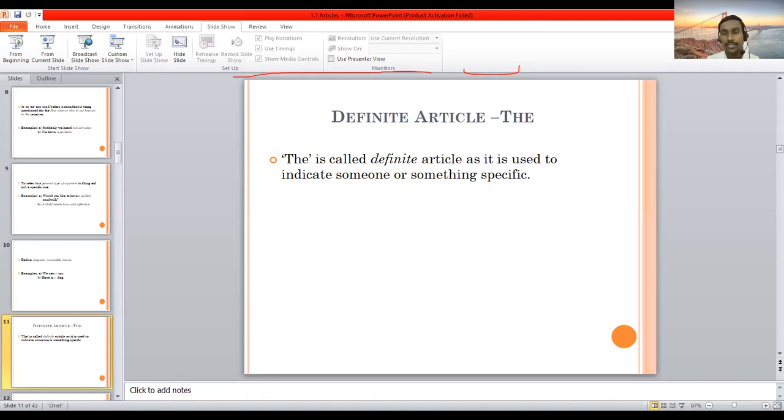Before going on, I have told you to find some examples of exceptions. In the case of articles a and an, if the word begins with a vowel sound we use an, and if a consonant sound is there, then we use a. But there are some exceptions: some words begin with a consonant letter but still we use an, and some begin with a vowel letter but still we use a. Such examples, have you found any?